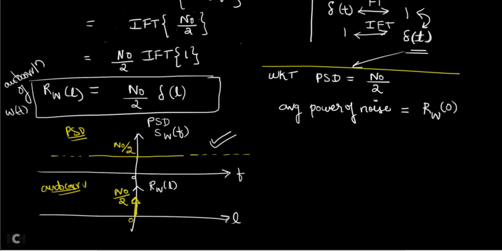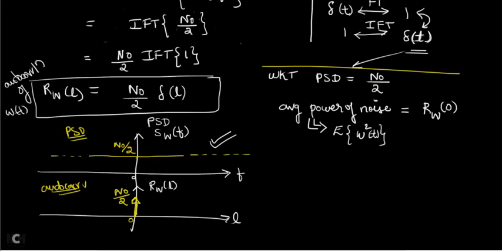Whatever autocorrelation function you get, in that autocorrelation equation you put L is equal to 0. Whatever answer you get is called the average power of the noise. So what is the expression for average power of the noise? RW of 0. And you can get one more expression for average power of the noise: it is the expectation of W square of T.